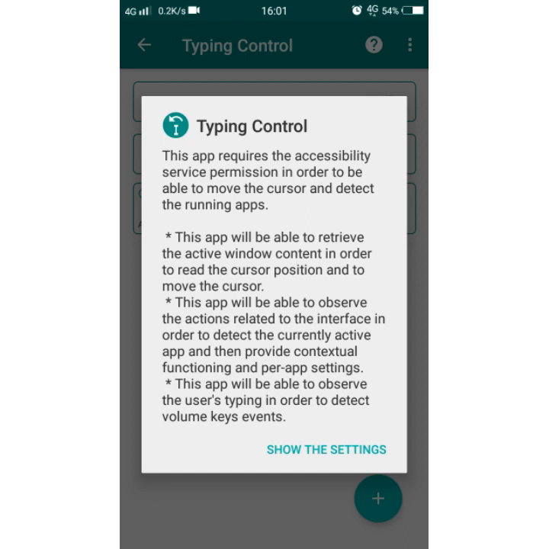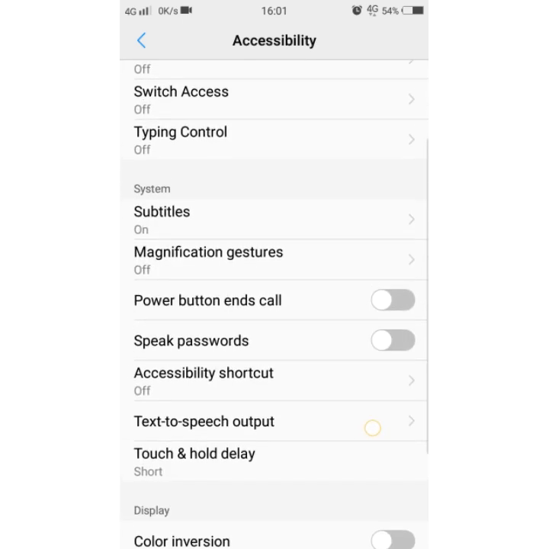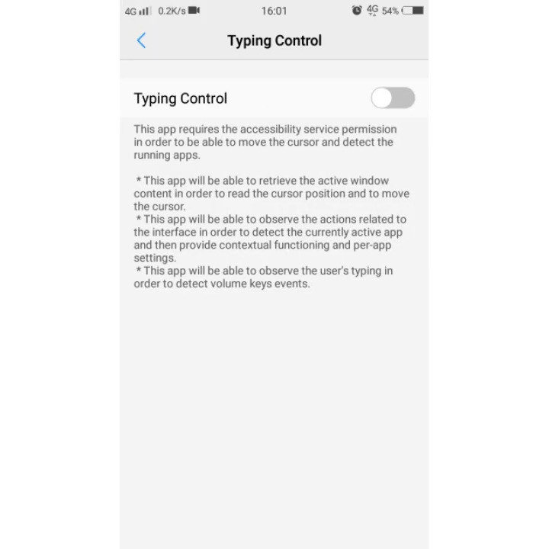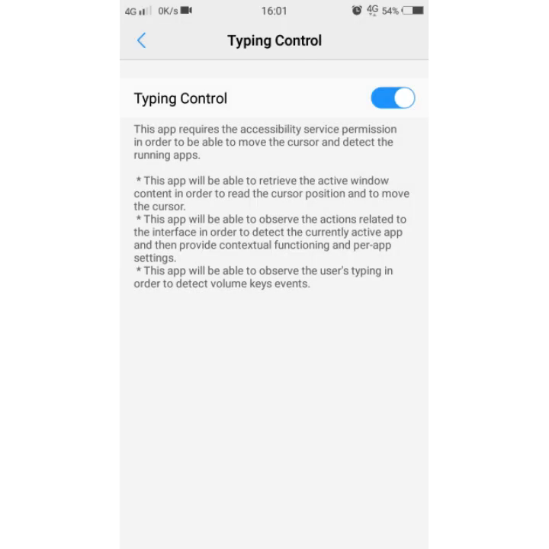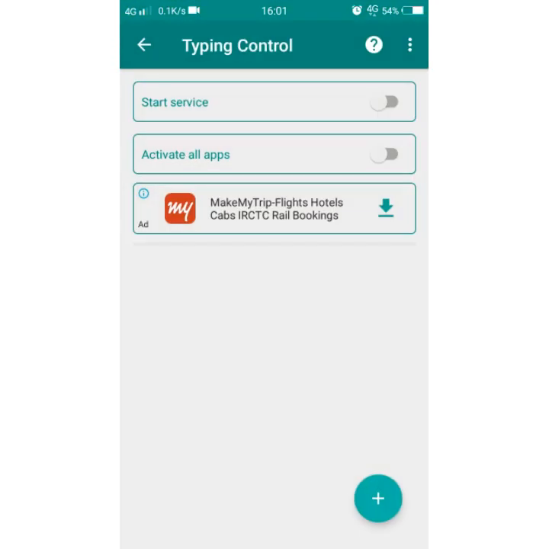So tap on show the settings, and tap on the Typing Control option, on this button, and tap on OK. Now this app is already functioning, and you need to tap on this app and tap on start service, and